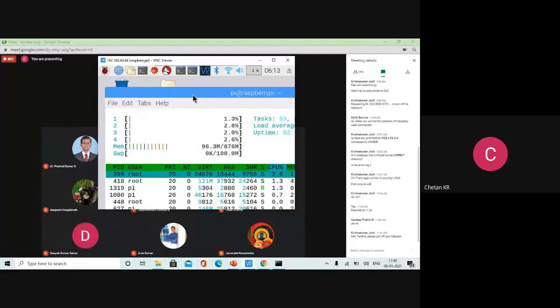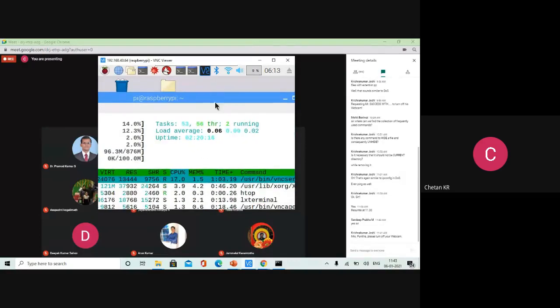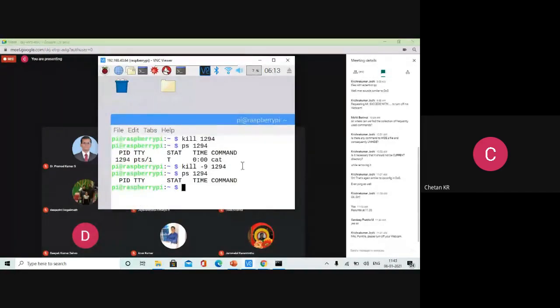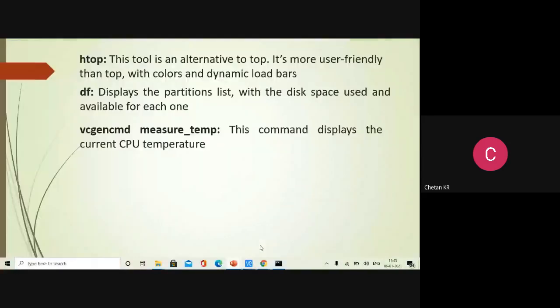Complete analysis of the process can be done using the htop command. And even CPU temperature you can measure using the command vcgencmd measure_temp. It lets you find out whether the CPU is really busy or whether it is free.